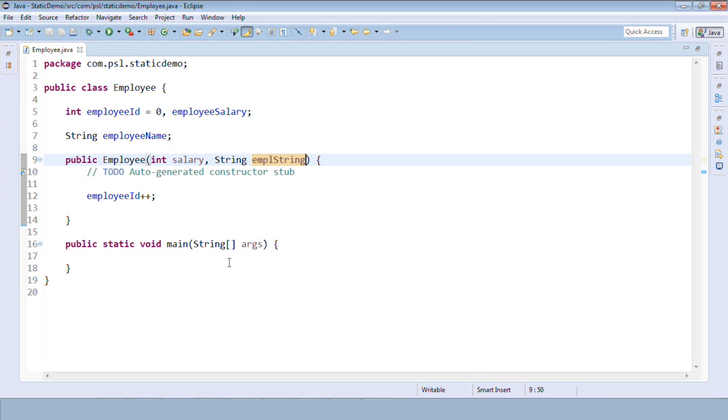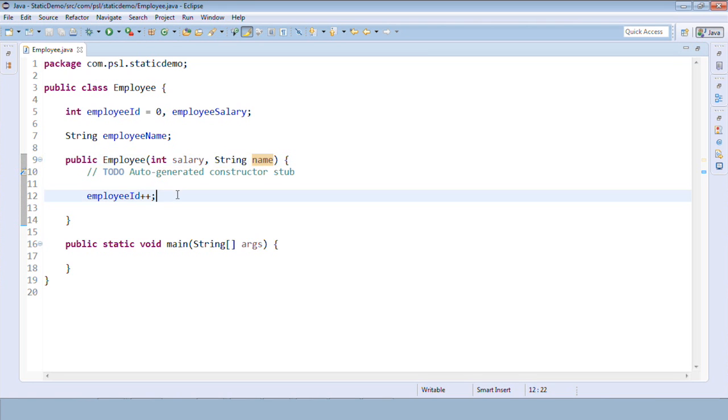If you observe, String is in capitals, S is capital. So this means what? It is not a data type. This is a class provided by Java which behaves like a data type, but it is not a data type. Yes, remember this. So I'll just say name here.